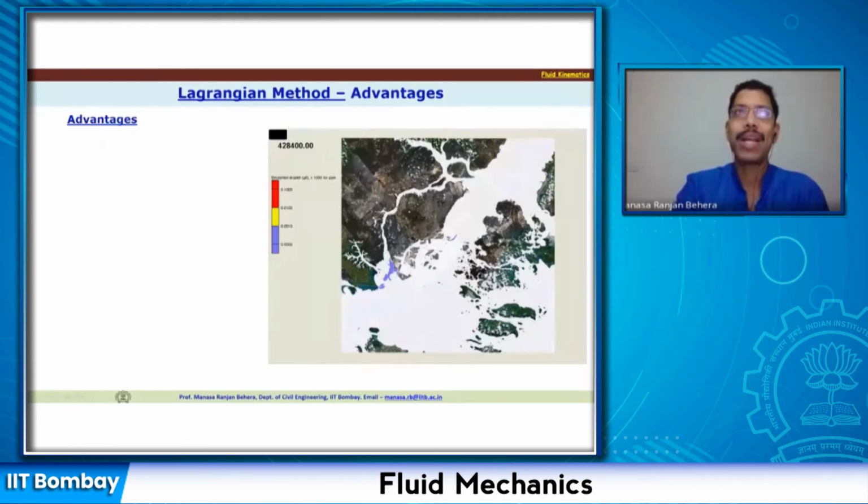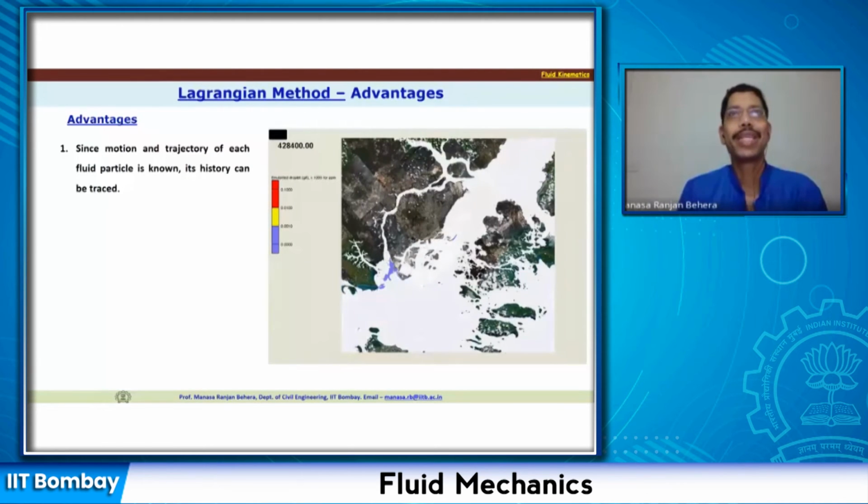All right. And what are the advantages here? Since the motion and trajectory of each fluid particle is known, its history can be traced. So let's say I want to know if my oil spill has reached this location. If my oil spill has reached this location and I know the fluid flow characteristics before that, then using that, I can find out how this particle would have moved and where it would have come from.